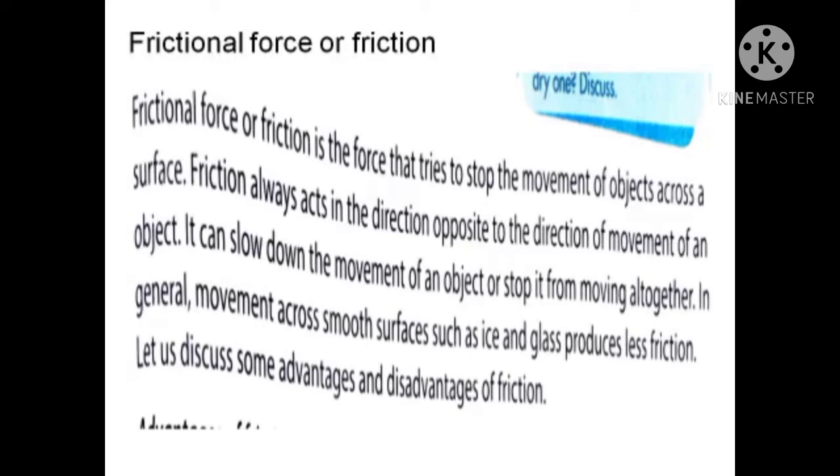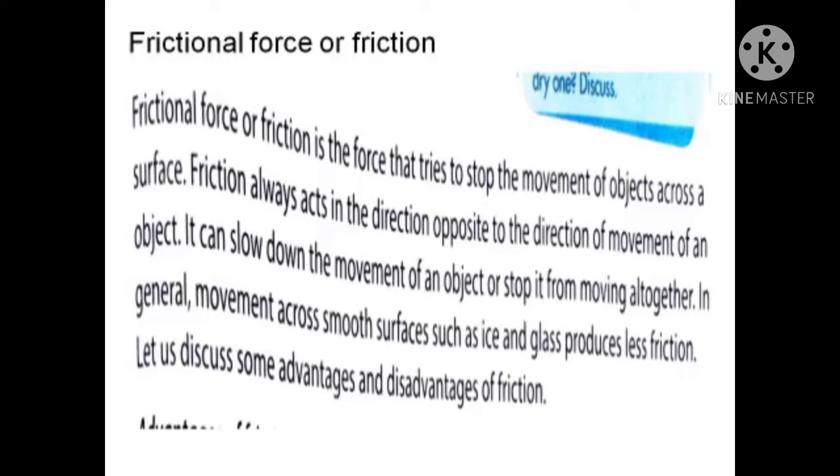Okay, when they don't put proper oil to their wheels and make the friction smooth, they will have an unwanted noise in their cycles. Have you ever come across that? There will be an unwanted noise in the cycles. This is because the friction is not proper. So when you put some oil, immediately the sound reduces. That means the friction between both the objects is smooth. So this is called the frictional force or friction.